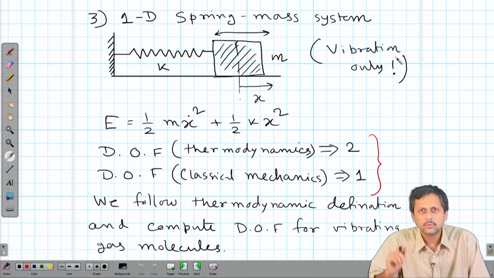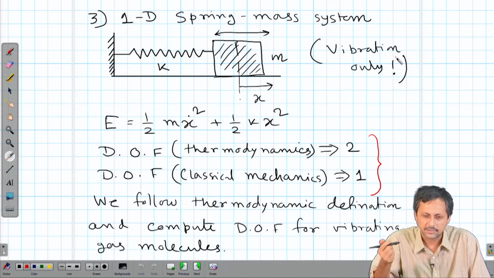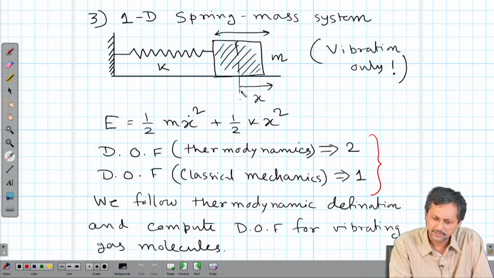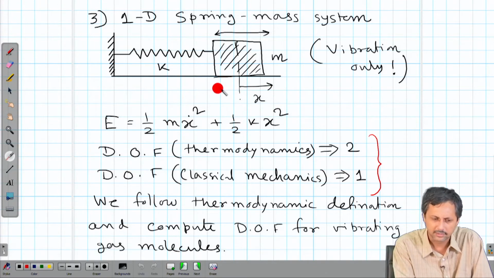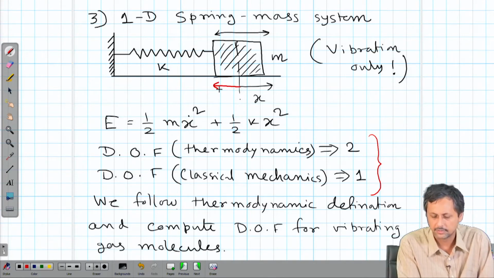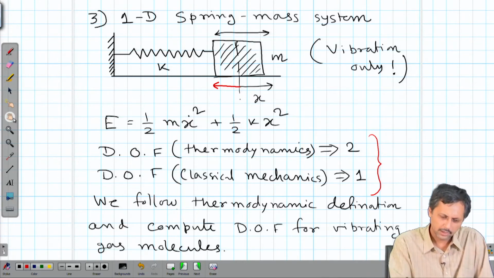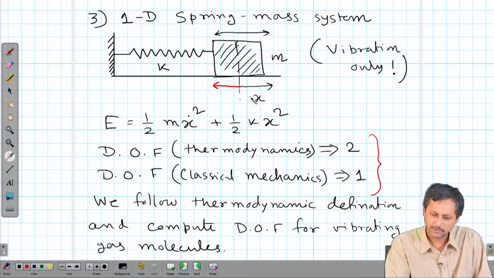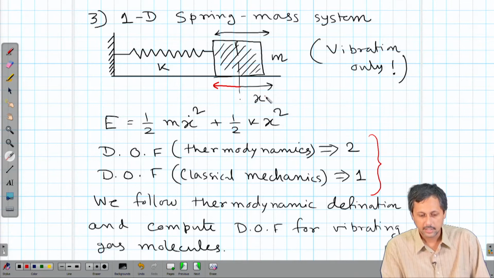Now, according to the classical mechanics definition, if we just consider the number of independent coordinates, x is sufficient, where x is the displacement from the equilibrium position. Let us say this is my equilibrium position, it can go like this or like this. So, x can go both ways, but we need only one degree of freedom or one independent coordinate in order to determine the motion, right.